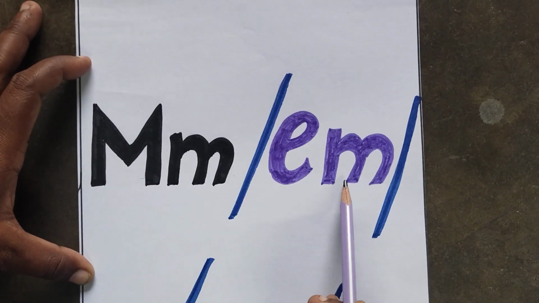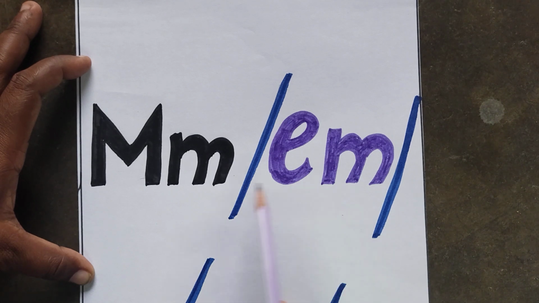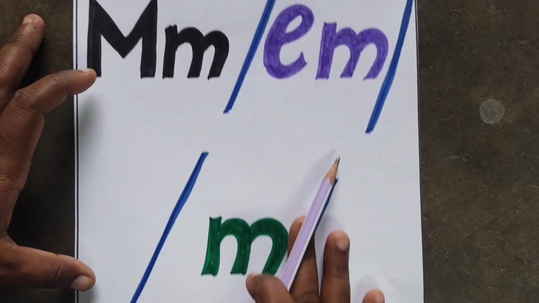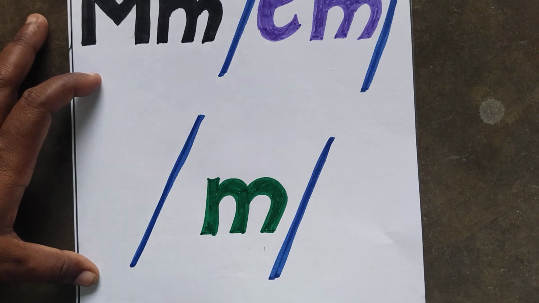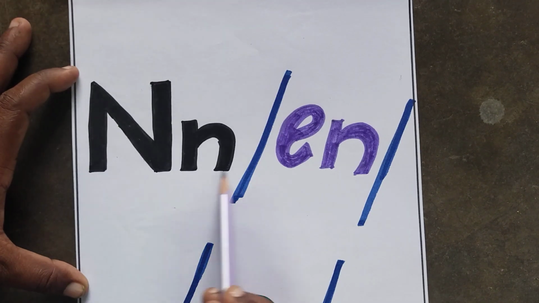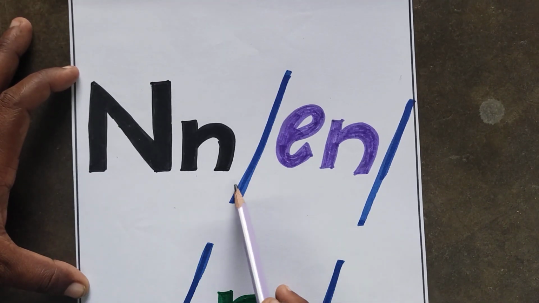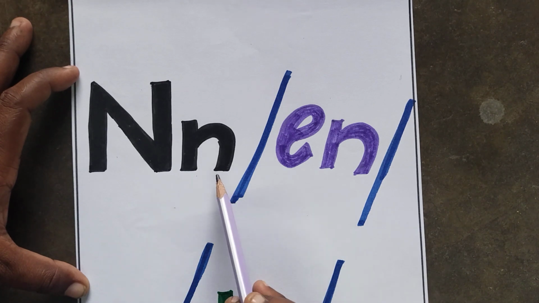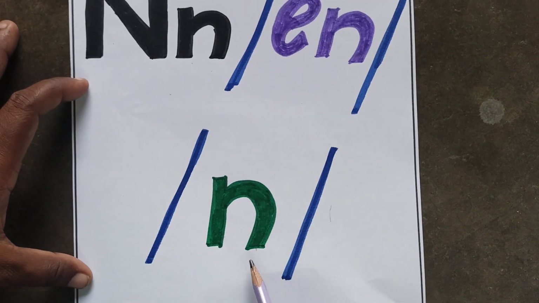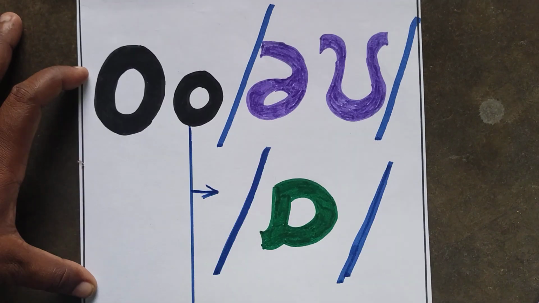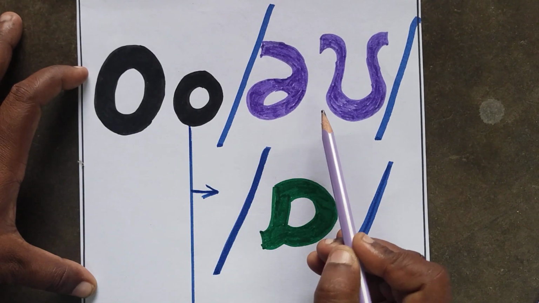The name of the letter is M. M. The sound of letter M is M. The name of the letter is N. N. The sound of letter N is N. The name of the letter is